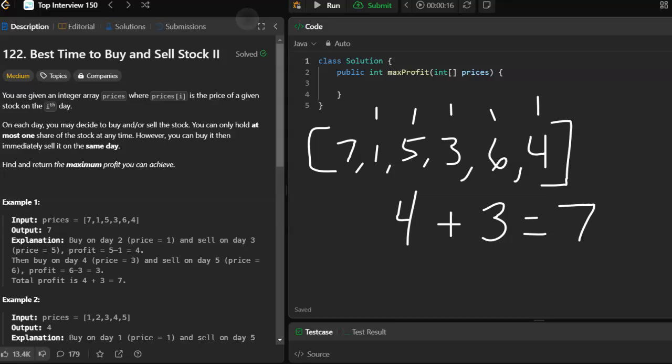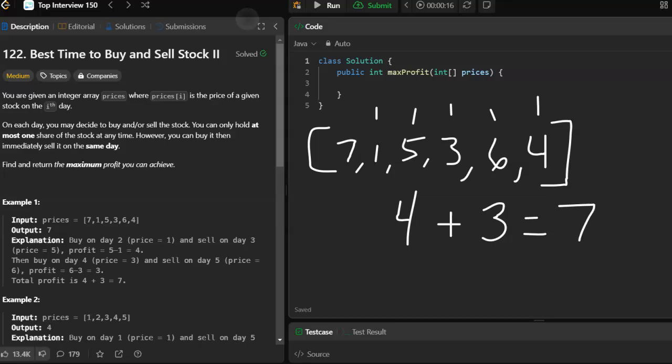Now you might say, yeah, but look at example 2. Obviously the right thing to do is to buy on day 1 and to sell on day 5 and get a profit of 4. Well, yeah, but you're going to have 3 days in the middle there of paper gains.